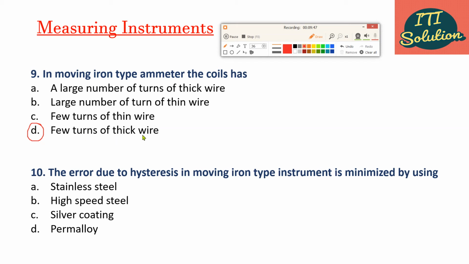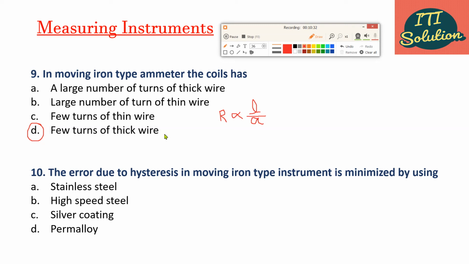And correct answer is option D, only few turns of thick wire, because we know R, the resistance, is proportional to the length of the conductor divided by the cross-sectional area of the conductor. So, if length is increased, then resistance also increases. To reduce resistance, the cross-sectional area of the conductor must increase. So, in moving iron type ammeter, the coil has few turns of thick wire.